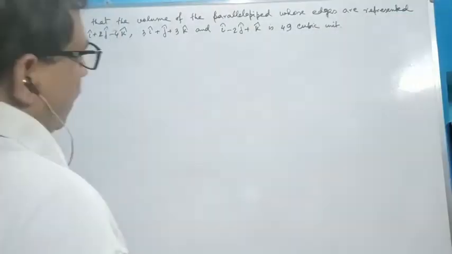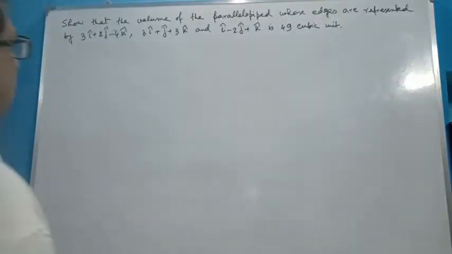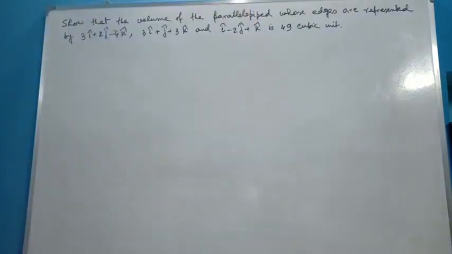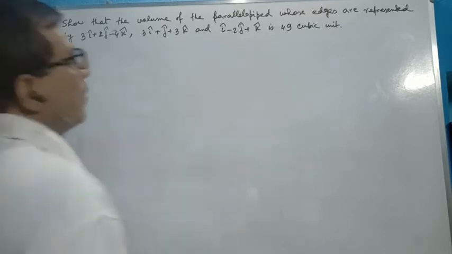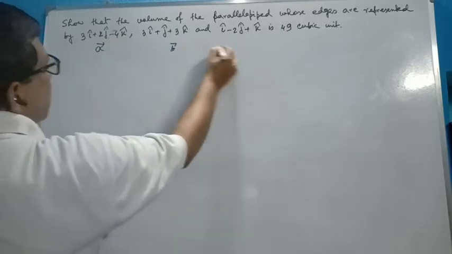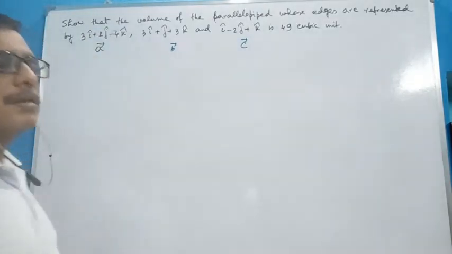Show that the volume of the parallelepiped whose edges are represented by 3i plus 2j minus 4k, 3i plus j plus 3k, and the third one i minus 2j plus k is 49 cubic unit. This is problem number 6. So the volume of the parallelepiped: this vector is A vector, this is B vector and this is C vector. The parallelepiped we have already discussed earlier. That means A dot B cross C.